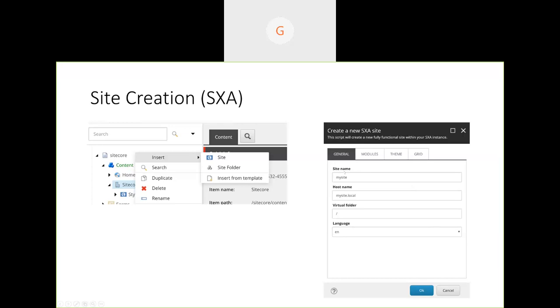If you see here, you can set all the general settings, and again we can select modules and so on. Whatever settings we could do with the site configuration, like the host name and target host name, we can set. There are a few options here, but once we create the site, we get to the site node, and then we can configure everything, like enabling caching.